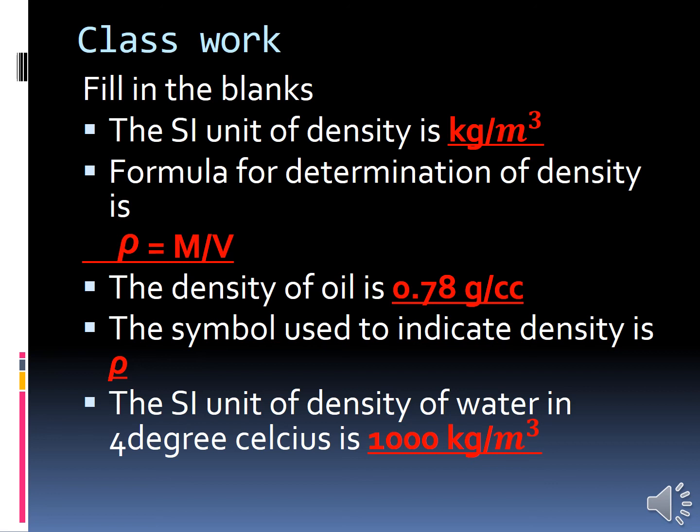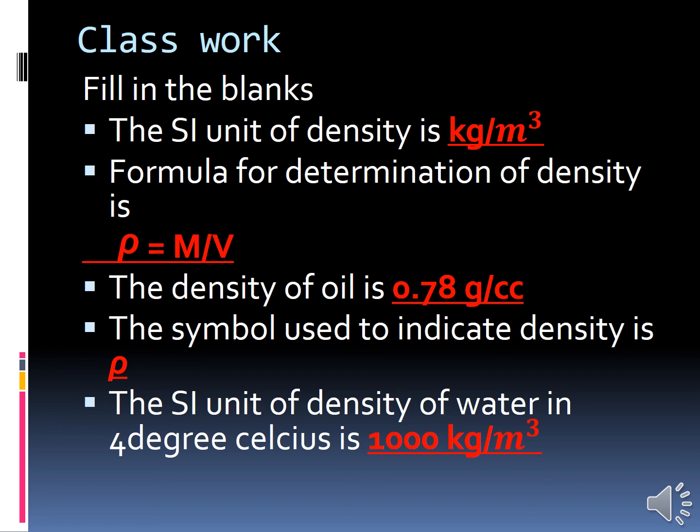The density of oil is 0.78 gram per cc. The symbol used to indicate density is rho. And the SI unit of density of water at 4 degrees Celsius is 1000 kilogram per meter cube. We have one more topic in this lesson, relative density. We'll see relative density in the next class.